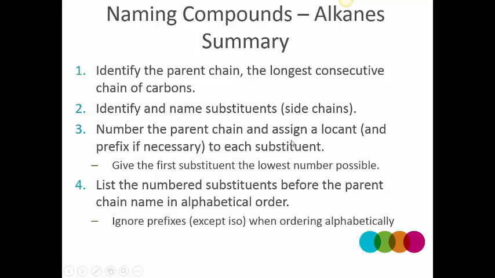Give the first substituent the lowest number possible, and finally you list all the numbered substituents in alphabetical order, with a hyphen separating the integer from the word, before the parent chain. Follow the rules that you have just learned.